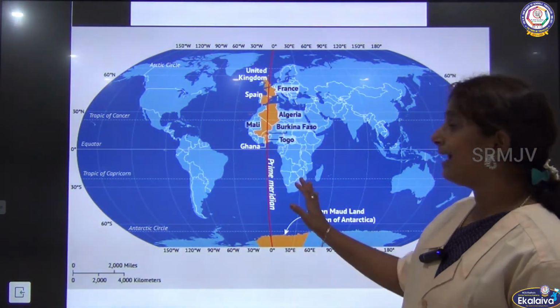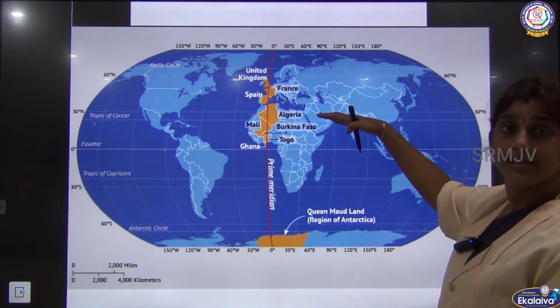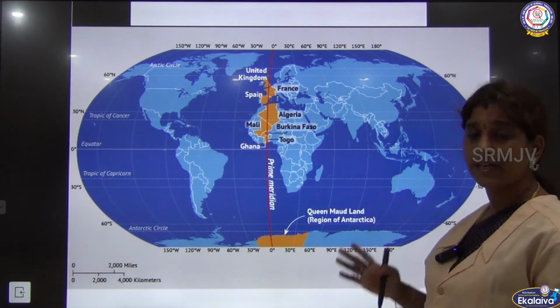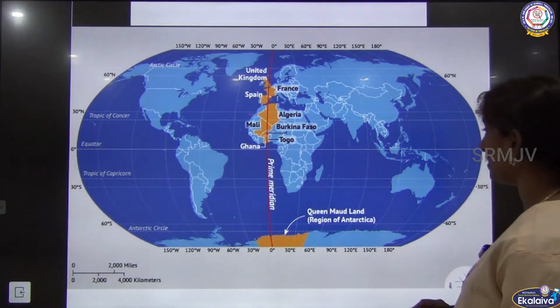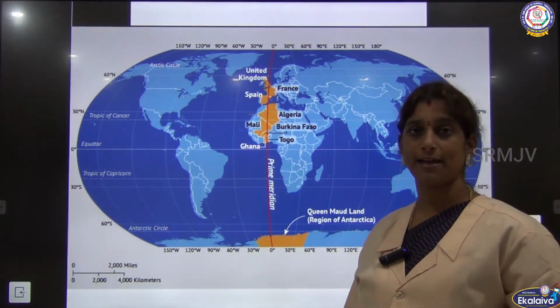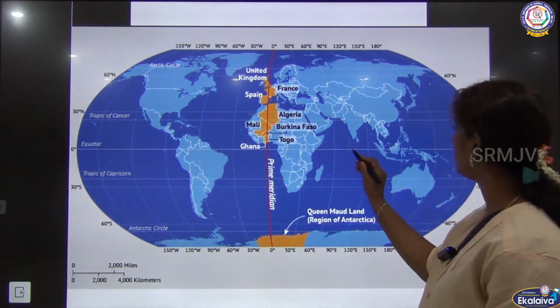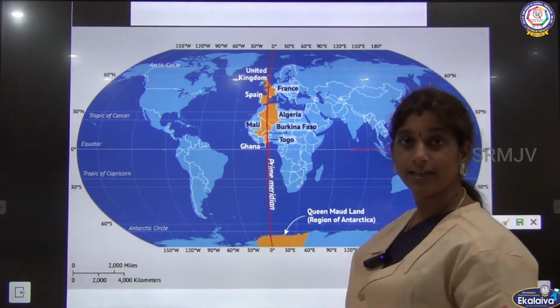India is located just above the equator, and it is located to the east of the prime meridian. Here you can see the equator line and here you can see the prime meridian line.